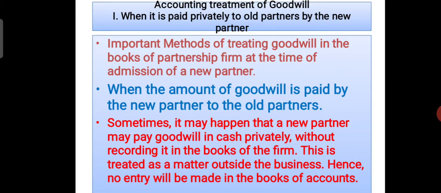So we cannot write any entry when the goodwill is paid privately to the existing partners by the new partner. That is the important point you have to remember. Okay students, this is the first case where we cannot write any entry when the goodwill is brought in cash by the new partner and given privately to the existing partners. This is the first case. Come to second.